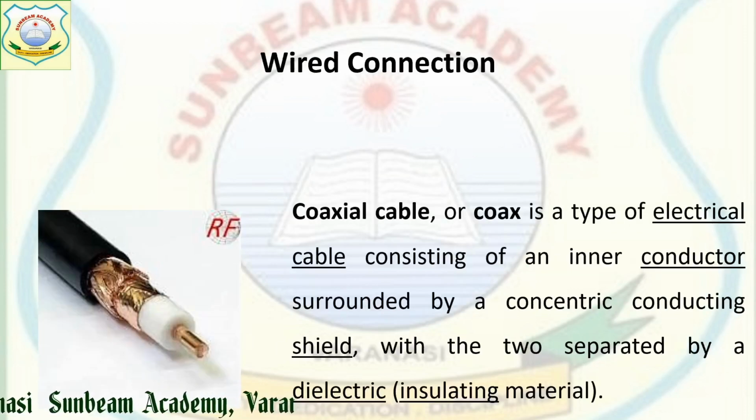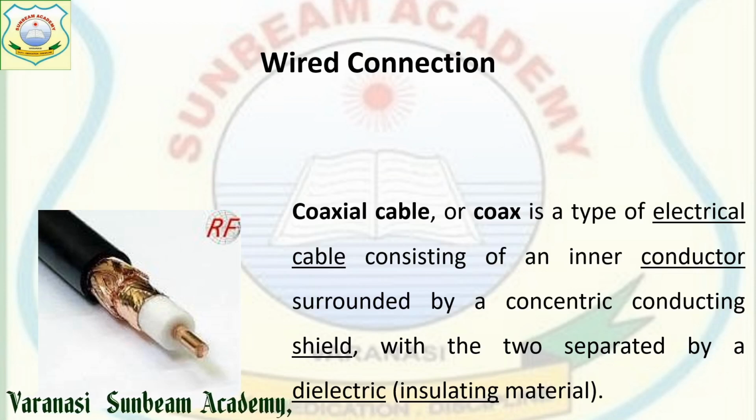Next in wired connection is your coaxial cable. Coaxial cable, as I told you, you can see the inner portion is a wire, that is copper wire. It is sealed with some plastic material. Then again it is covered with a net wire. Then on top it has another shield, right?